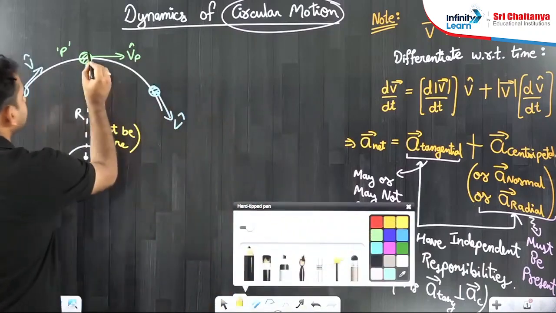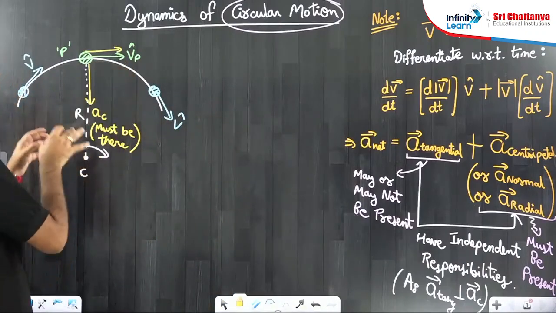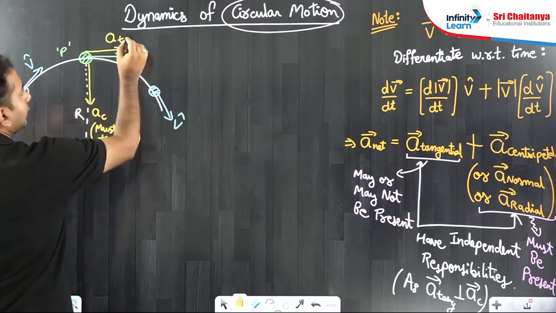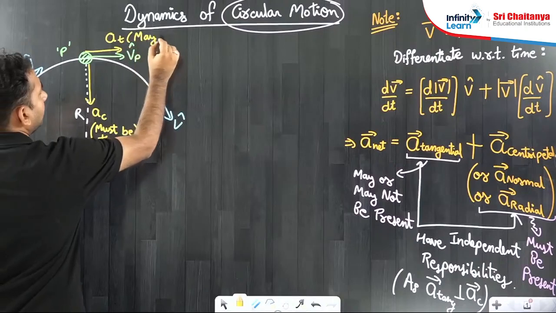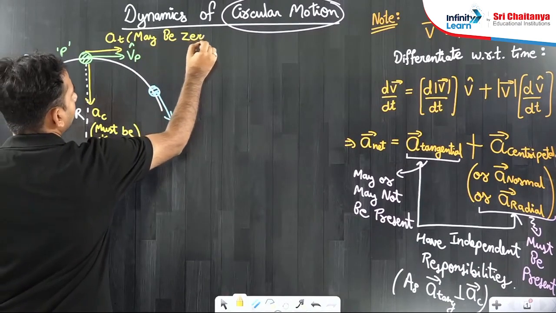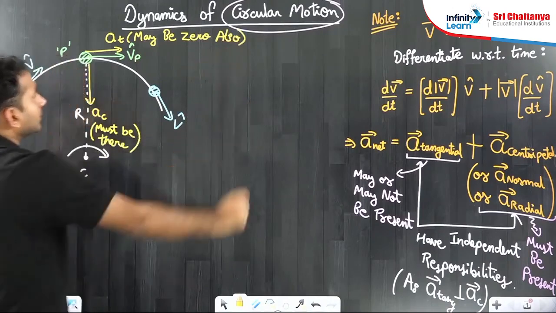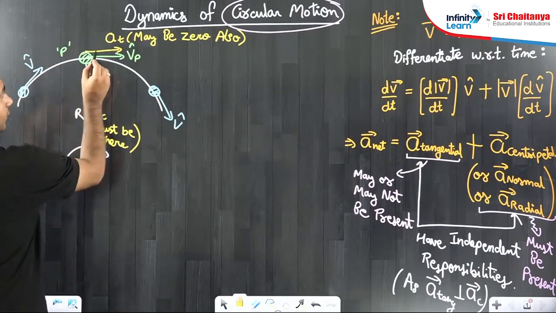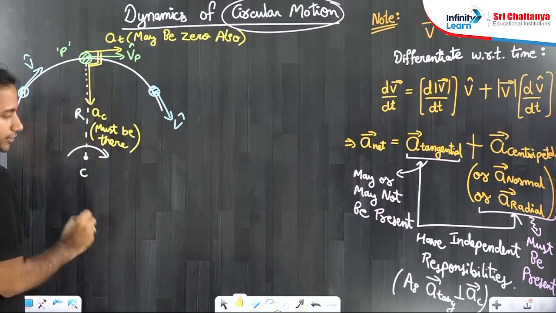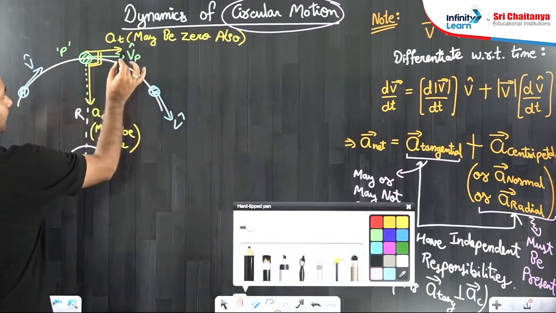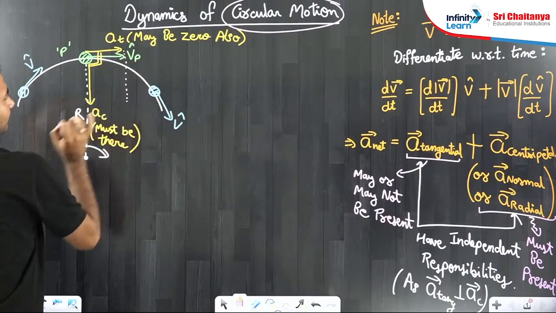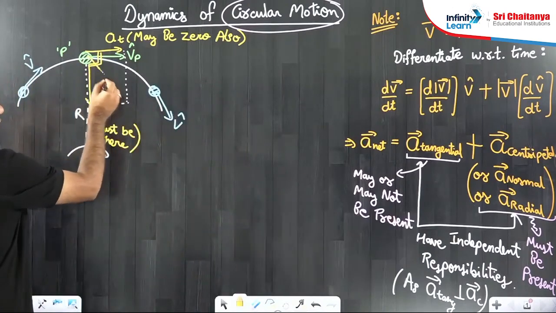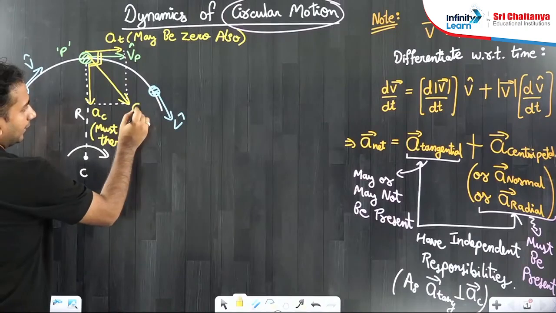Another type of acceleration is tangential acceleration. As of now, I am representing that tangential acceleration is in the forward direction, supporting the velocity. So here I will mention that it may be absent, may be zero also, which means may or may not be present. But as of now, let us assume that tangential is also there, centripetal is also there. Both are already perpendicular to each other. If you want to get the net acceleration, let us complete the parallelogram and draw the main diagonal. This main diagonal is going to give you the net acceleration,